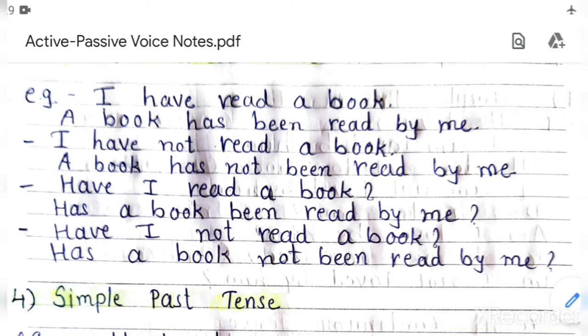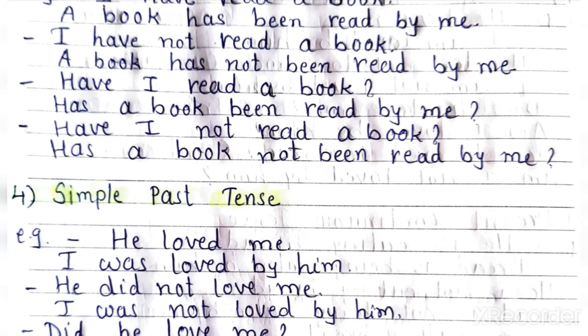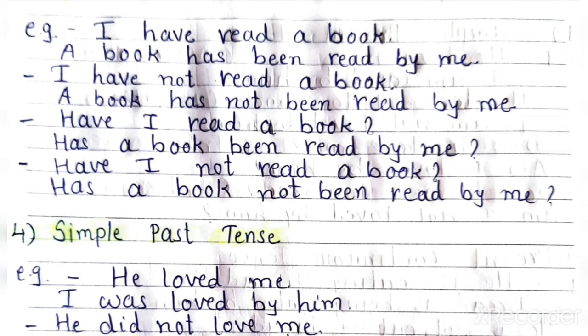Now negative sentence is I have not read a book. A book is object, bring it to subject place. A book, then has not been. Has not been. Try to revise it 4-5 times, then it will be fitted in your mind. A book has not been read by me. Understood?